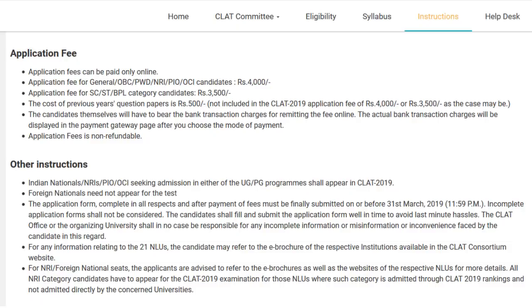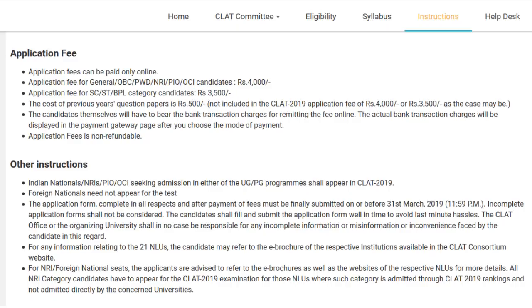Anyway, remember that if you fall under any of these categories, general category, other backward castes, PWD, that is persons with disability, NRI, PIO, OCI, all of these categories, basically everyone except for SC, ST and BPL categories, you have to pay rupees 4,000 to write the exam. But if you fall under SC, ST or BPL and you have the category certificate that you've submitted, we've talked about this in the previous video, then it is 3,500.